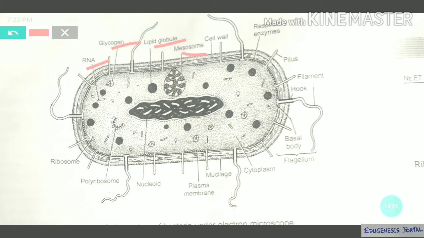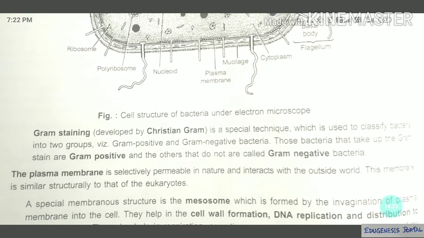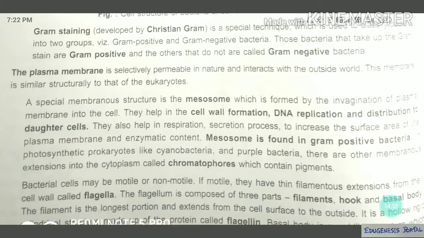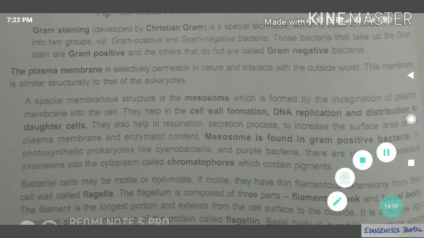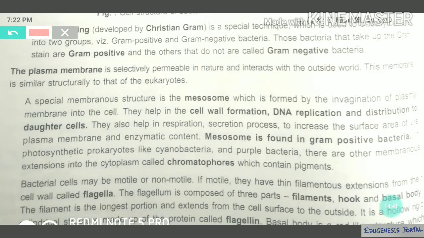Okay, so now we will study the plasma membrane. So you see, this is the plasma membrane. The plasma membrane is a selectively permeable membrane. As I have said, the plasma membrane will not allow all the things to go inside or come outside. Are you getting my point? It will select which things should go inside or which things should come outside. So plasma membrane is a selectively permeable membrane, and it is similar in prokaryotes and eukaryotes.